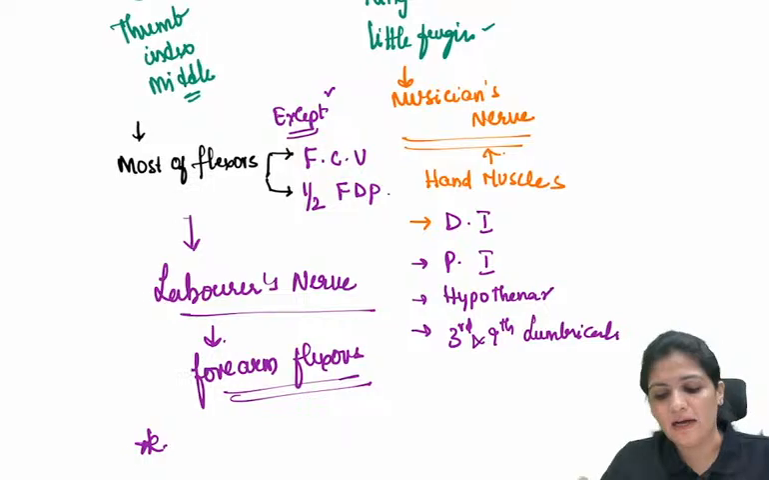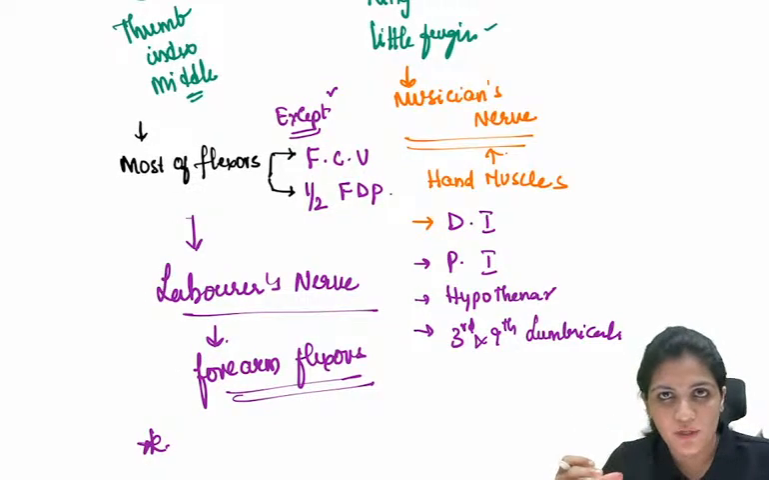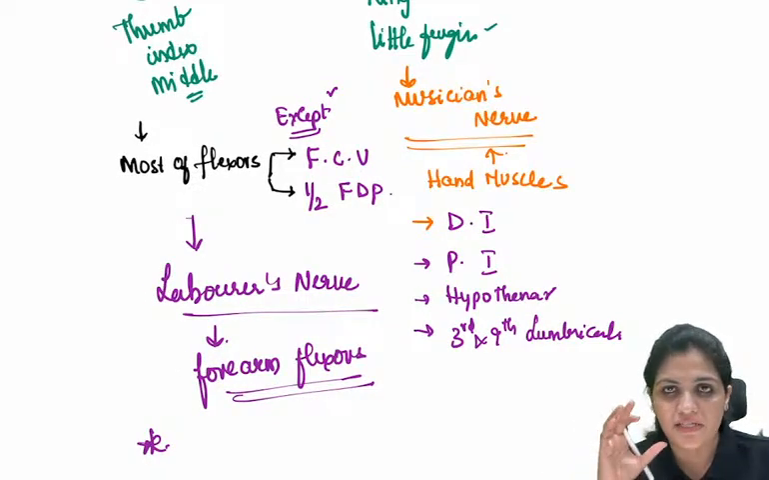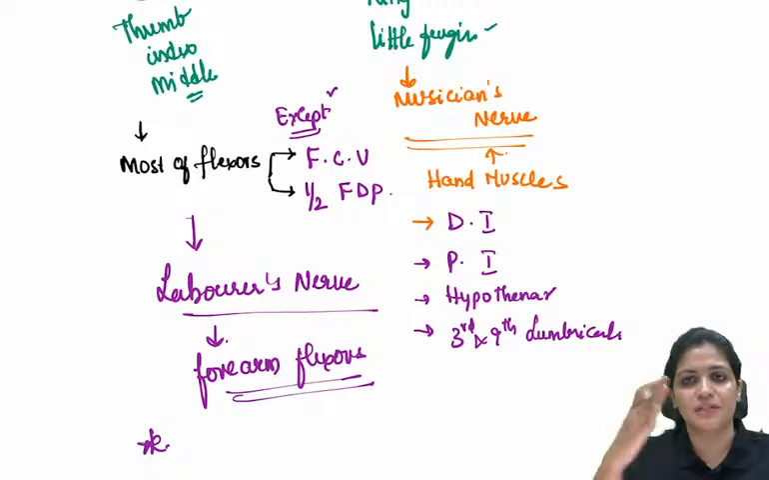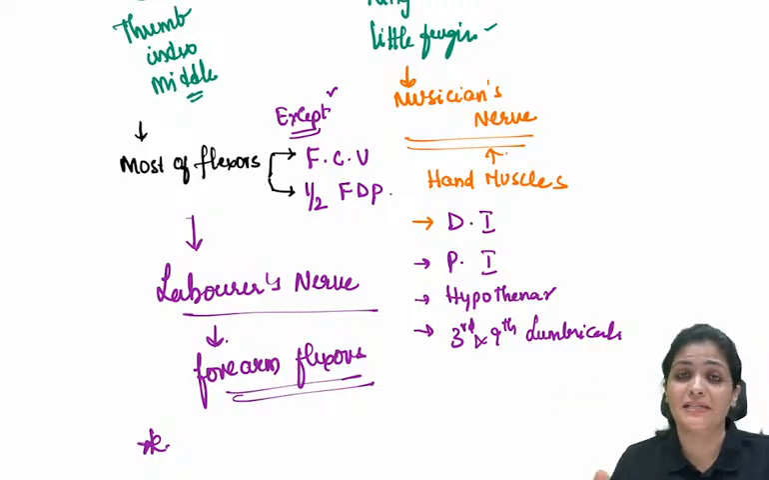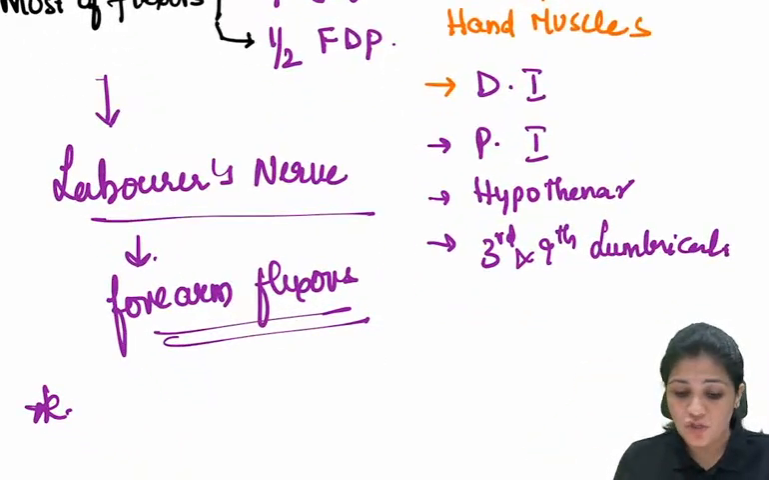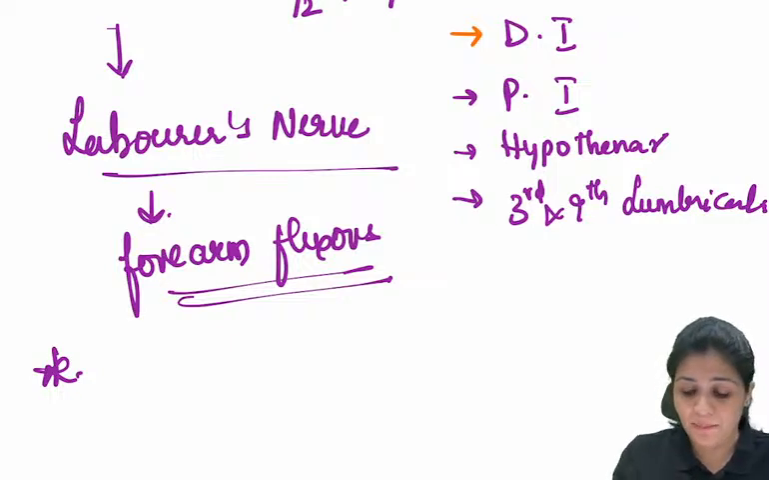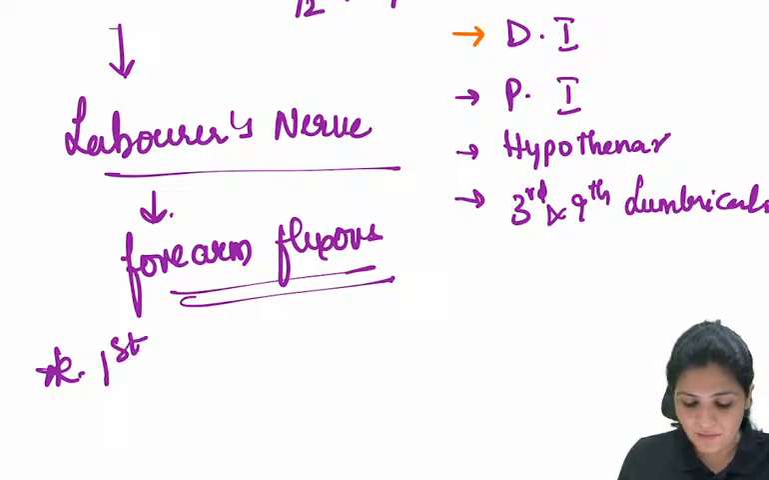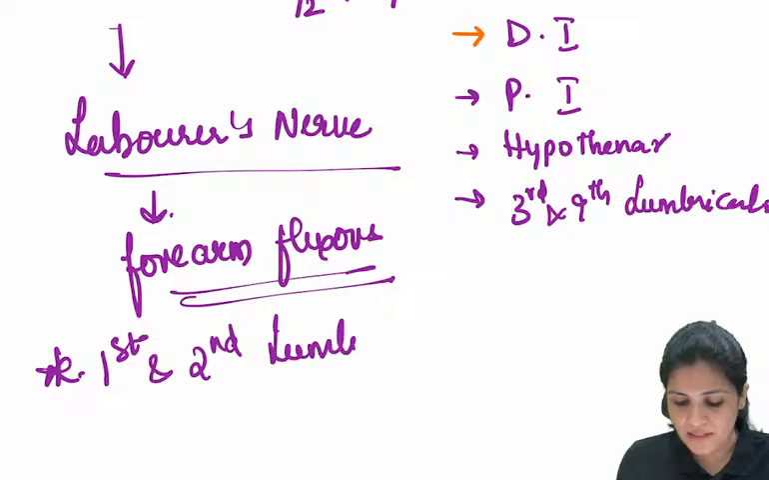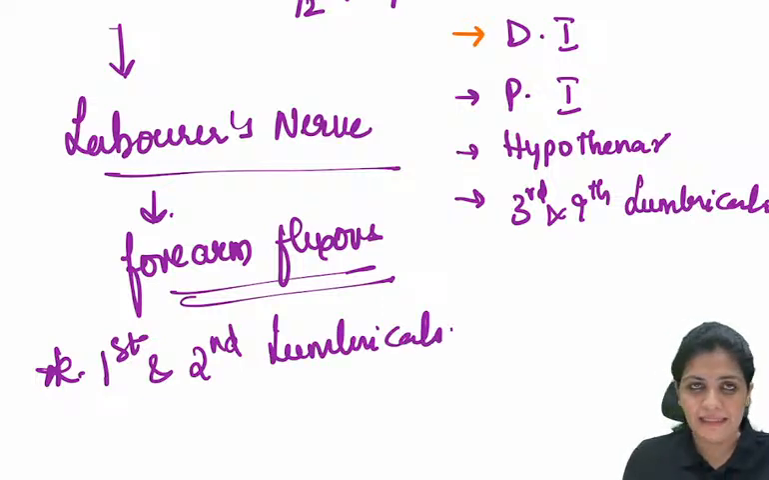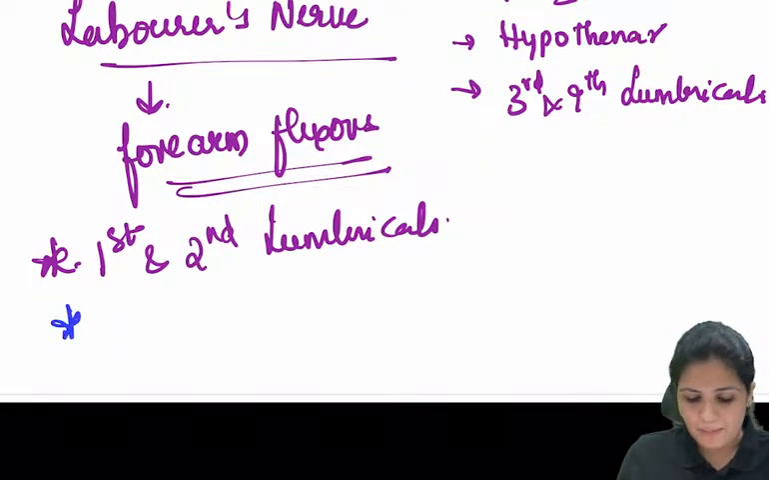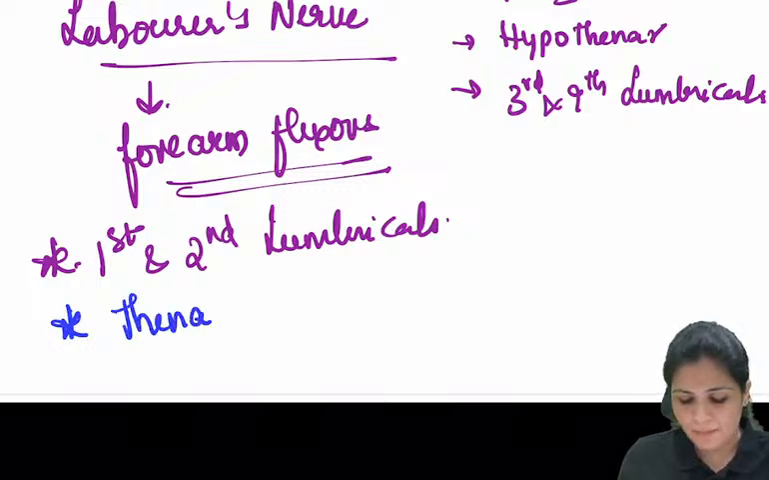Now here, this musician's nerve, as I've told you, these are the hand muscles which are supplied by the ulnar nerve: the dorsal interossei, the palmar interossei, all the hypothenar muscles, and the third and fourth lumbrical. When I write the third and fourth lumbrical, that means the median nerve supplies the first and the second lumbrical, right? And now in the hand, it supplies what? It supplies the thenar muscles.